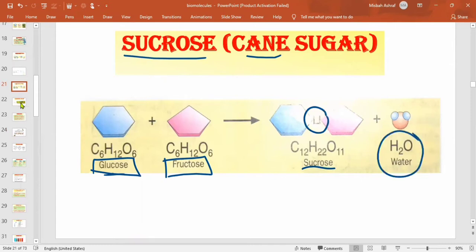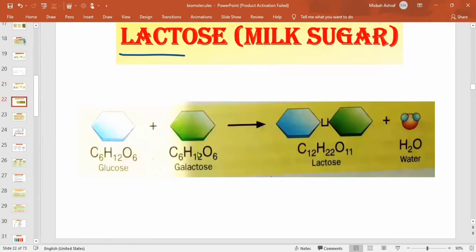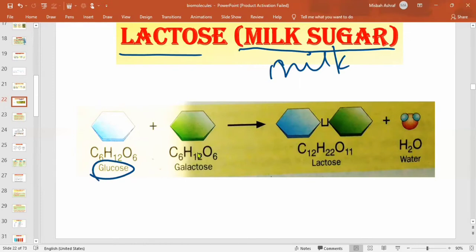And let's see the other example, that is the lactose. Lactose is also known as the milk sugar because it is present in milk. It's a part of the milk and it is made up of two monosaccharides. Which monosaccharides are combining and forming the lactose? These are the glucose. Glucose is combining with the galactose, right? These both are combining together and they are forming the lactose. It also has the same formula as that of the sucrose and maltose. There is a bond formed between them which links galactose with the glucose along with the removal of one water molecule.